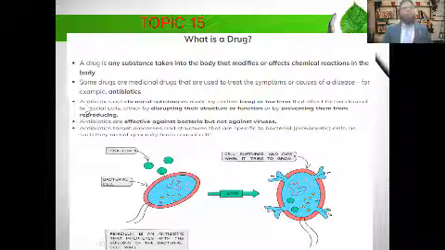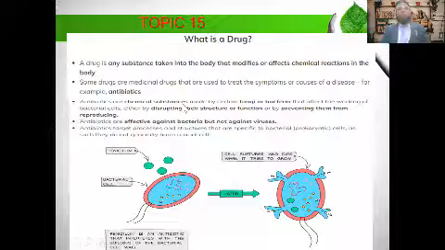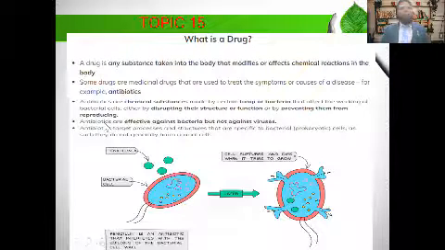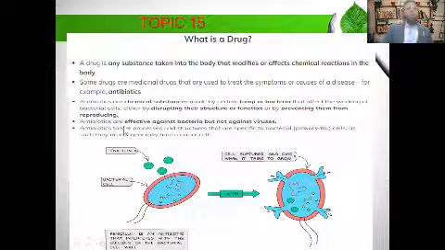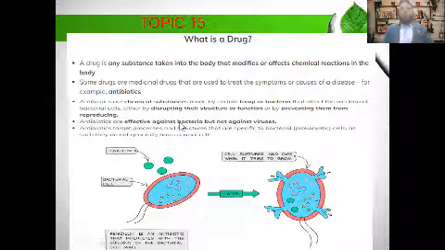Antibiotics are chemical substances made by certain fungi or bacteria that affect the working of the bacterial cell, either by disrupting their structure or function or by preventing them from reproducing. Antibiotics are effective against bacteria but not against viruses.